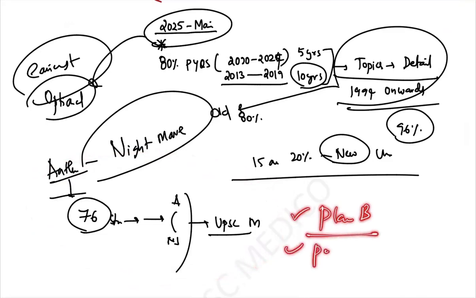And if the papers are deep, conceptual, if an optional paper is not just based on PYQ, they're asking something else, then medicine is your best shot because you have some foundation in it. At least you can write something there. Something is better than nothing for this exam. If you go for subjects like anthropology, sociology, geography, if you know something, it's okay. If you don't know, you can't even write something for 1 mark. At least in medicine you can write for 3 to 4 marks. Maybe that could be the reason.